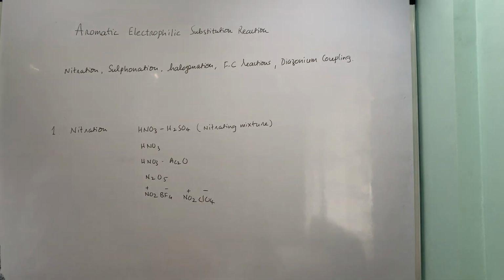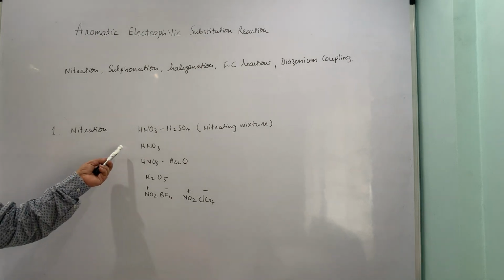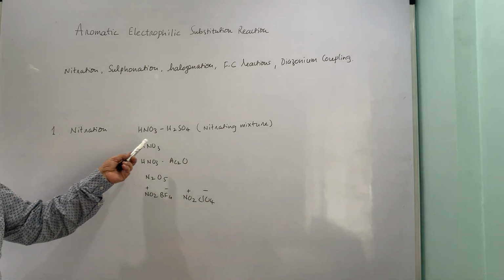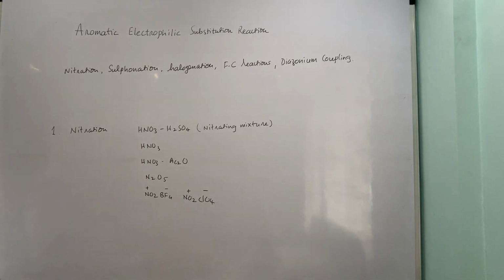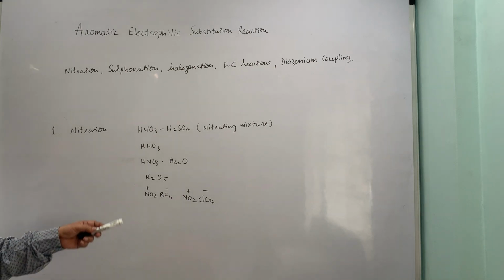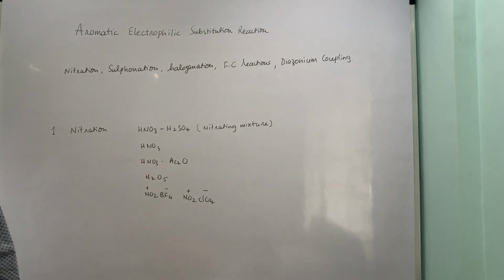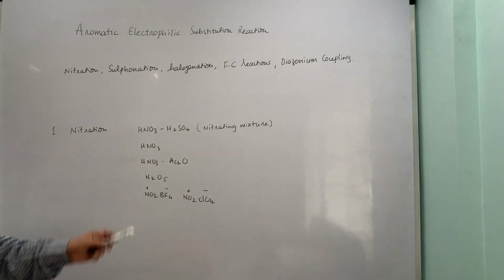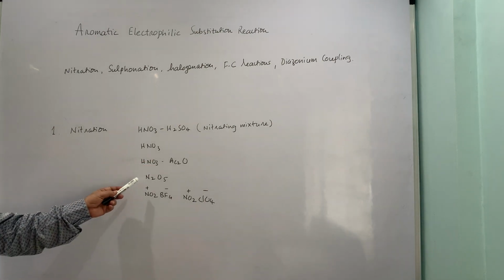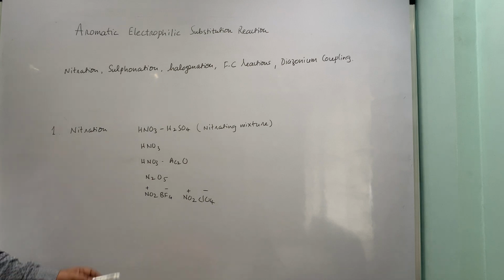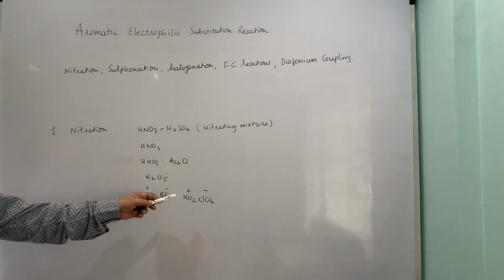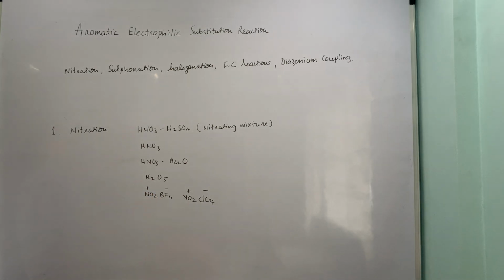Nitric acid is a weak nitrating agent. One nitric acid acts as an acid, the other one acts as a base, and still they produce nitronium ion, although in lower concentration, and a rate problem would be there. The nitric acid and acetic anhydride combination is normally used when you are working with labile substrates. Nitrogen pentoxide is another reagent, and nitronium salts are commercially available.